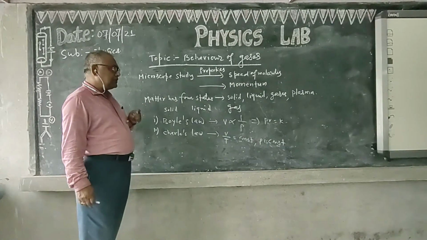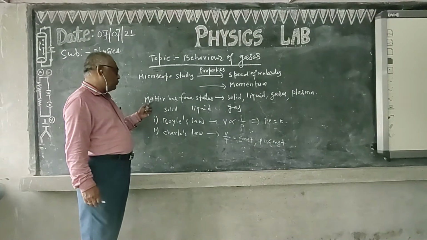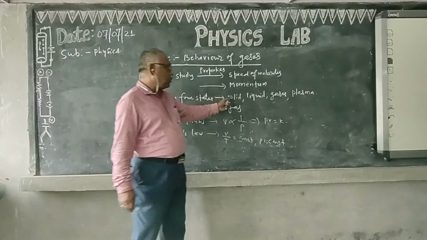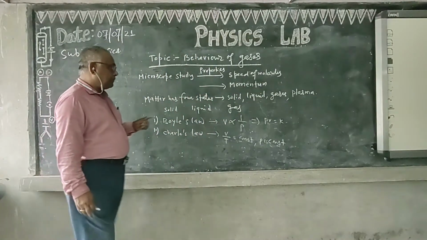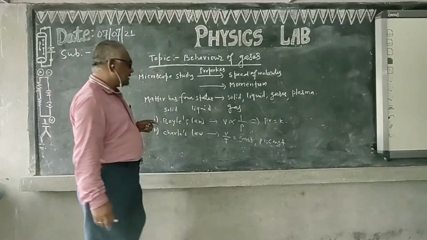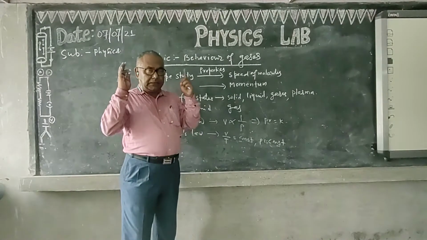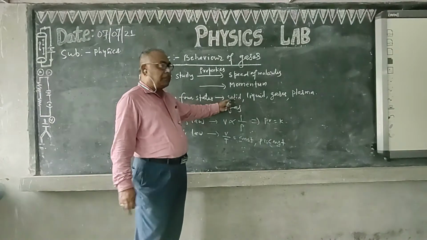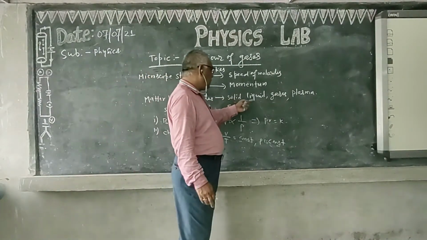So far as this property is concerned, we have to first discuss that matter has four states: solid, liquid, gases, and plasma. In a solid, if we put external pressure on the body, it has no impact on volume.